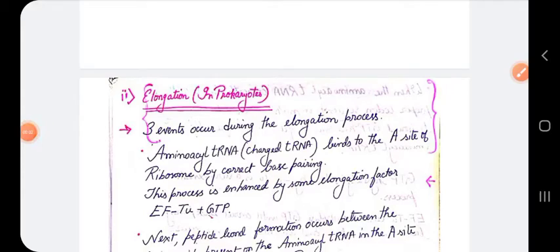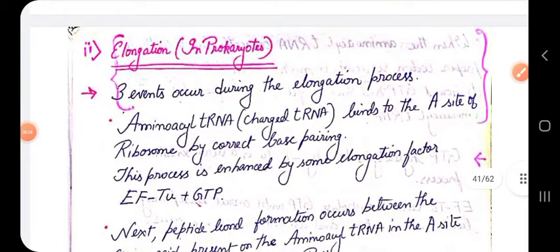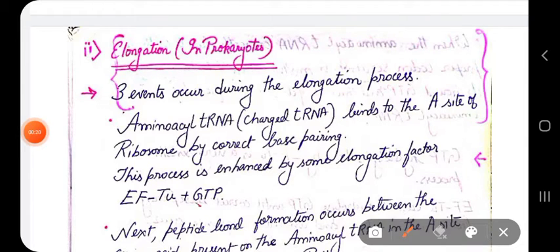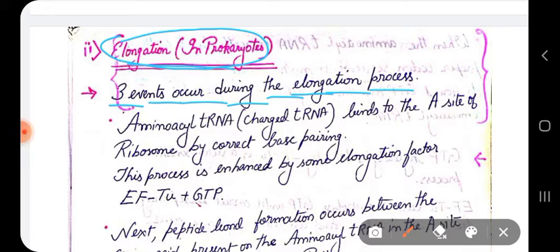So this is the fifth video that you are going to see, and it is related to the translation process. We have finished the initiation part. Now we will do the elongation of the translation process, both in prokaryotes and eukaryotes. So let us see. In elongation in prokaryotes, three events occur during the elongation process. So normally three events are observed during the elongation of your translation.